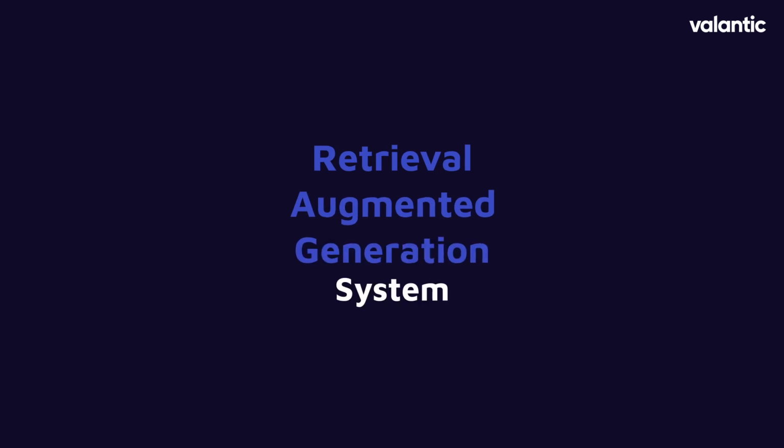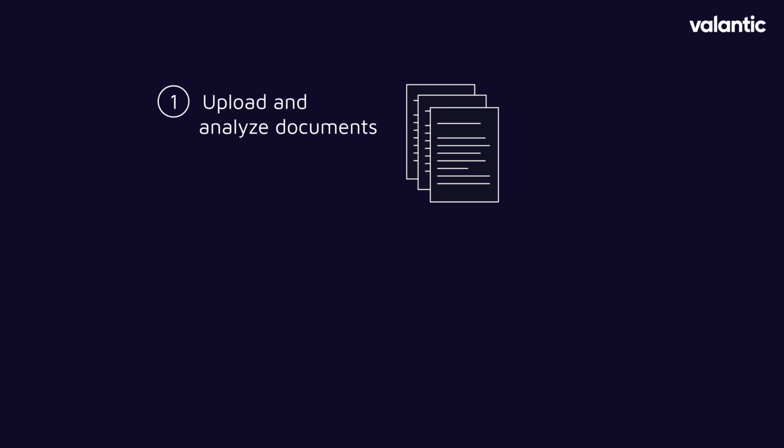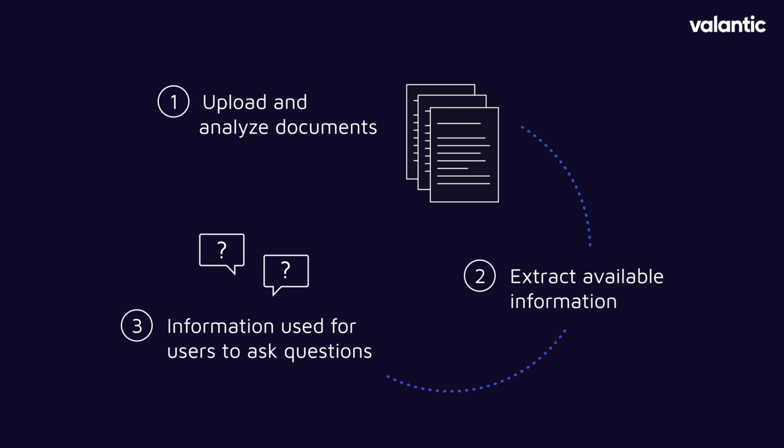RAG is a retrieval augmented generation system. This technology helps you to go through the documents you already have created for your employees and extracts all the information that is available there. That information can then be used by all the users to ask questions. So basically you can ask any question where the information is given in the document. And how this is being used I will demonstrate today in this video.